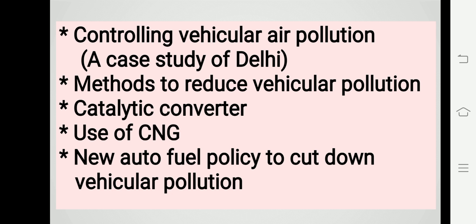Then the new auto fuel policy to cut down vehicular pollution is steadily reducing the sulfur and aromatic content in petrol and diesel. The Euro second norms: sulfur reduced to 350 ppm in diesel and 150 ppm in petrol, 42% reduced aromatic hydrocarbons, and upgradation of vehicle engines.